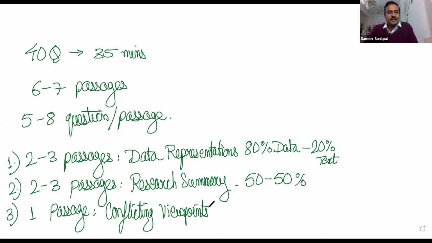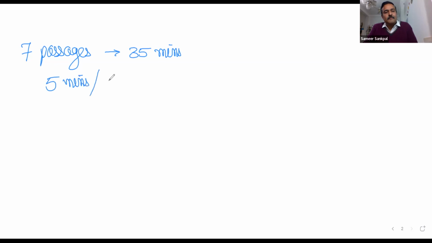When I look at this, there are around 6 or 7 passages, which we are supposed to solve in 35 minutes. So if I go through the time, let us take 7 passages, and we have 35 minutes to solve. If I apply simple math, we get 5 minutes per passage. So when I solve a passage, I have 5 minutes, and there is a complete passage available.